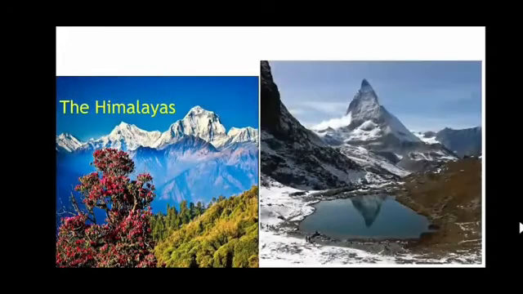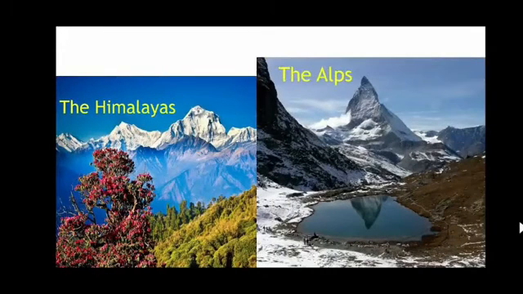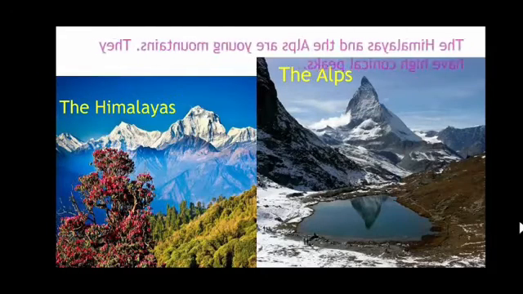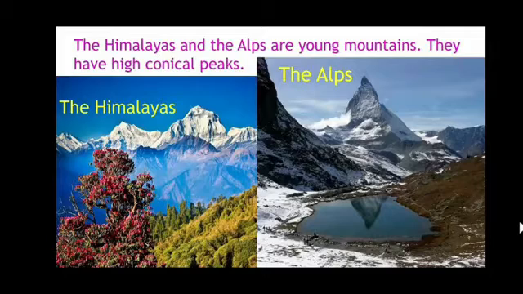Now coming to different types of mountains. As I told you, mountains appear different as per their age. First we have the Himalayas and the Alps. They are known as young mountains. Why are they known as young mountains? Because they have conical peaks and they are very high. That is why they are known as young mountains.